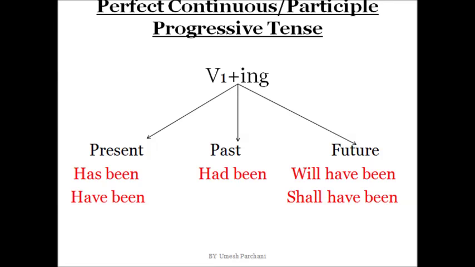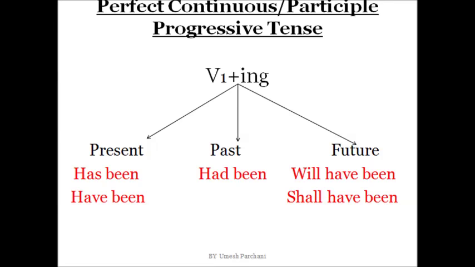One more similarity we find: verb first form plus ing. As I told you in my previous video, in continuous we apply verb first form plus ing. The same we apply in perfect continuous, verb first form plus ing, whether it is present perfect continuous, past perfect continuous or future perfect continuous. Perfect continuous is also known as participle progressive.